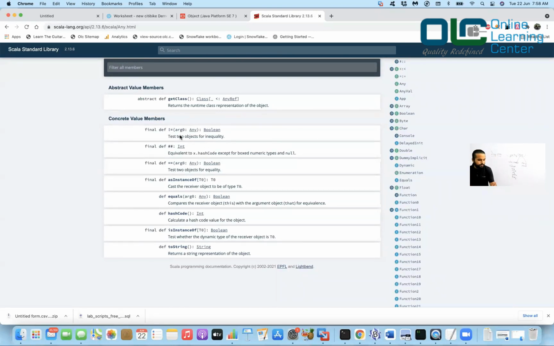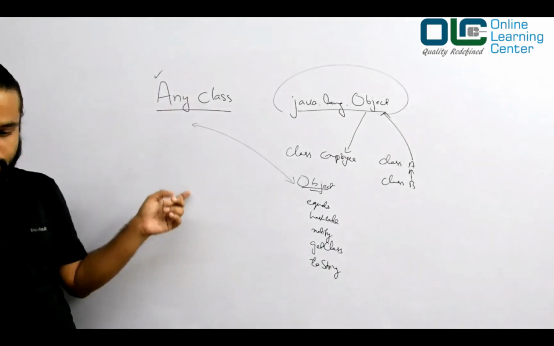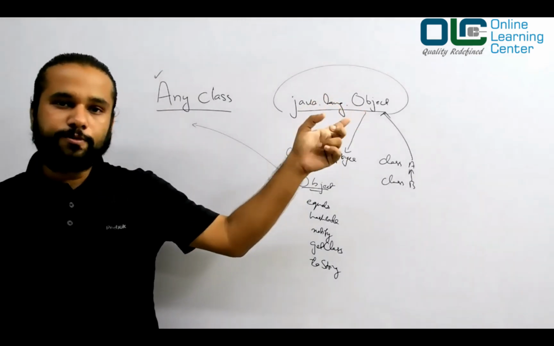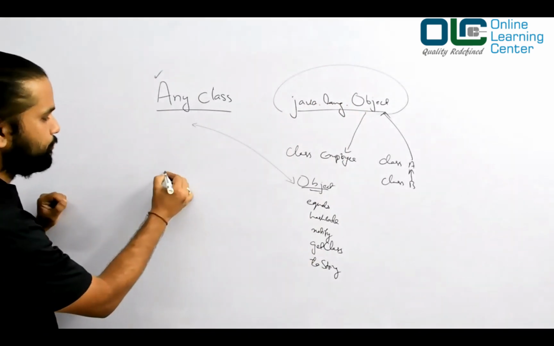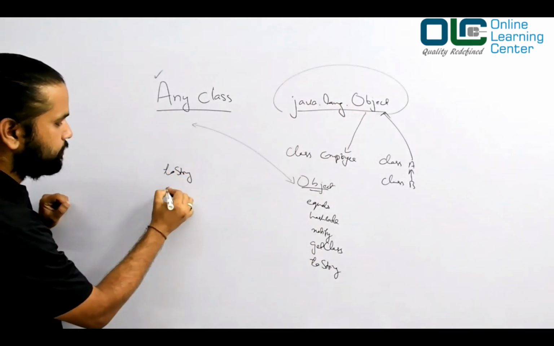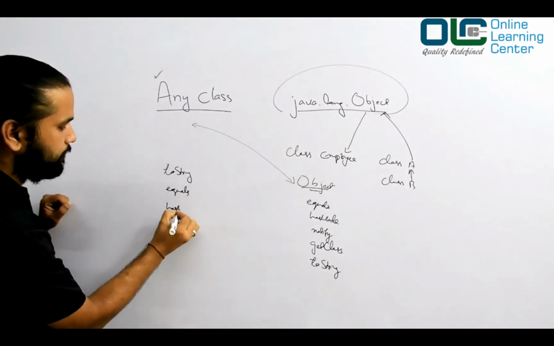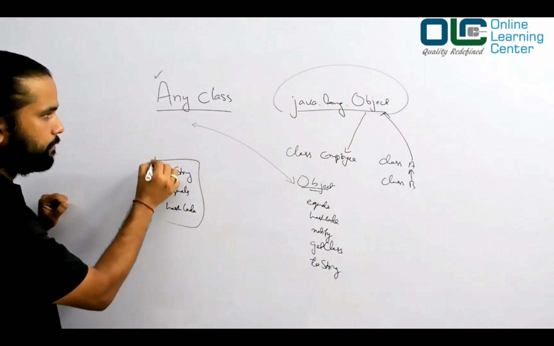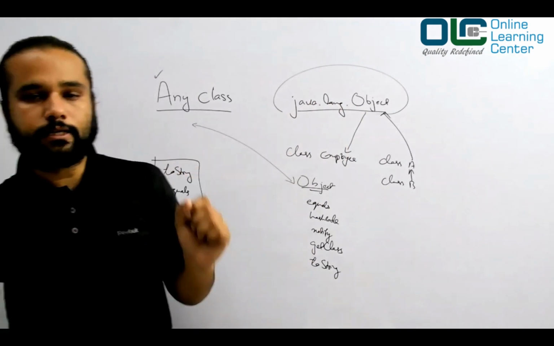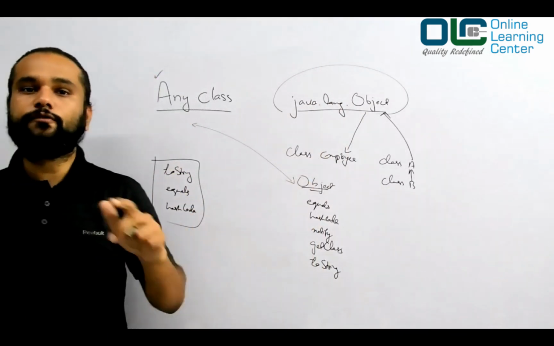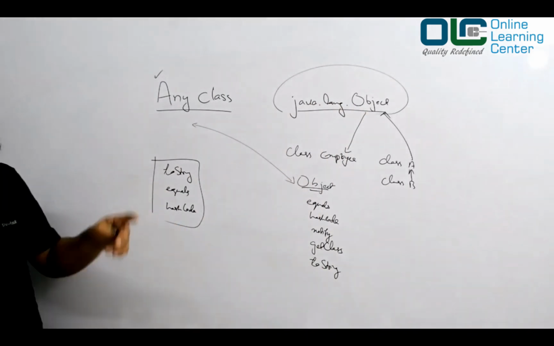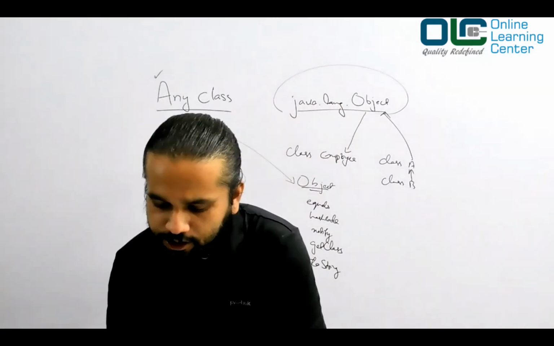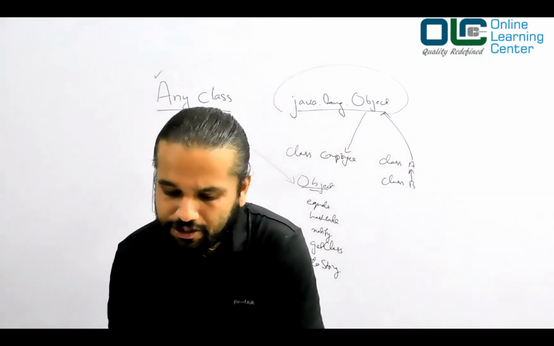Don't you think this looks very similar to java.lang.Object, guys? These methods and the java.lang.Object methods look very similar. They have similar kinds of methods, like toString, equals, hashCode, and so on. So remember one thing: in Scala, the Any class is the superclass of every class. No matter what class you create, it is directly or indirectly a child of this Any class. It's very important for us to understand this hierarchy. This is really very important.